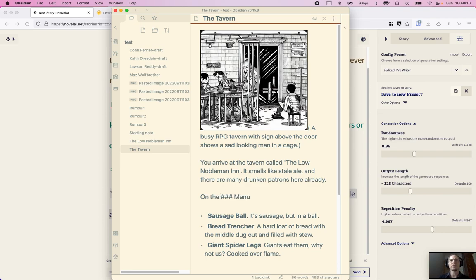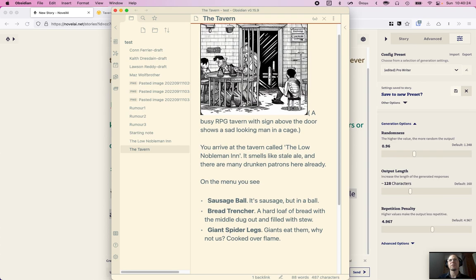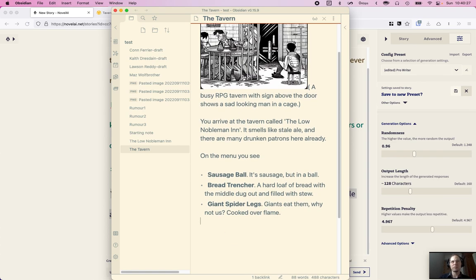On the menu, you see if you'd like to order some food, and this is like, why are we doing these choices actually?